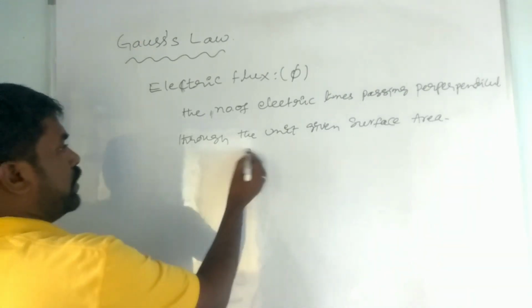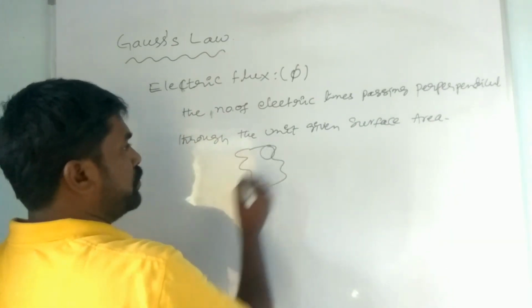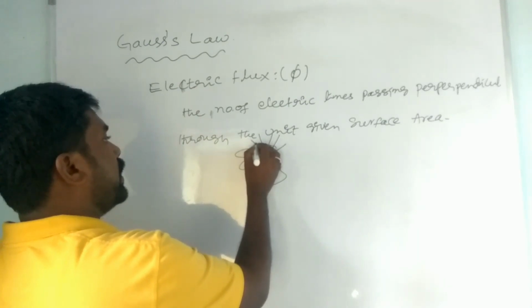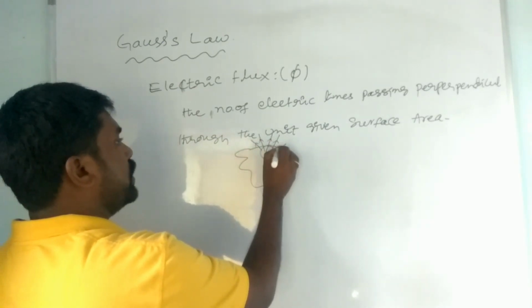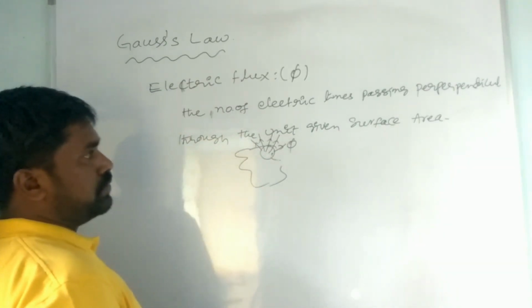Okay, so if there is a surface, if you take a unit surface area, how many lines will be moving perpendicular or normal to the surface area, that is the electric flux here.